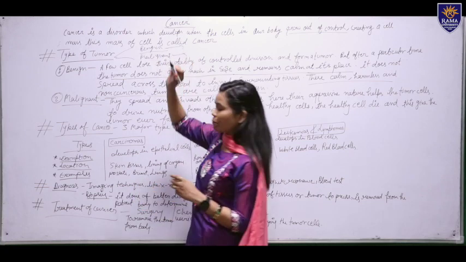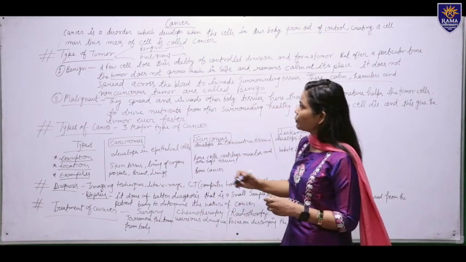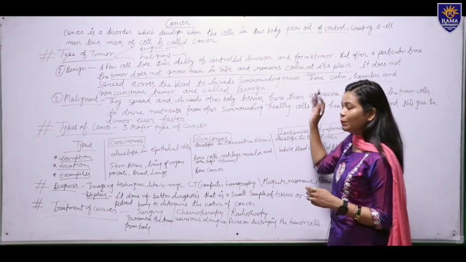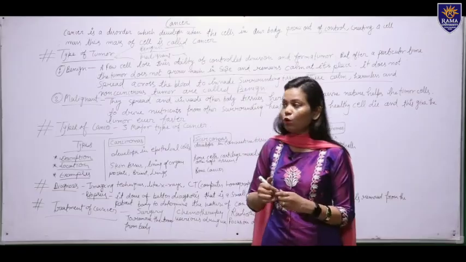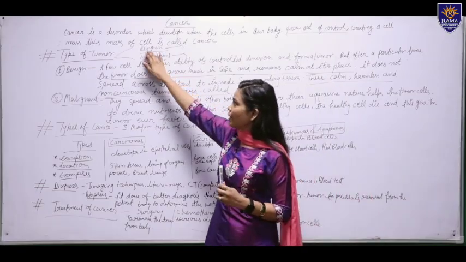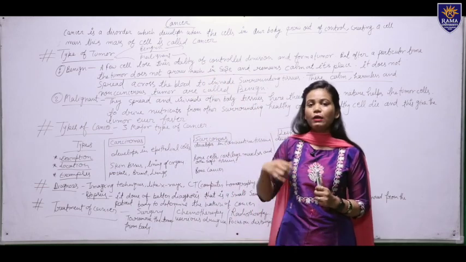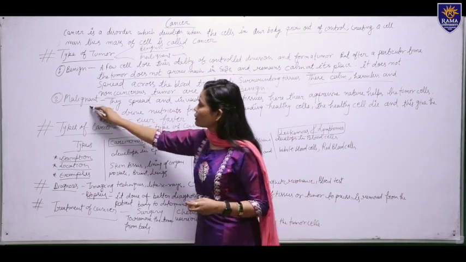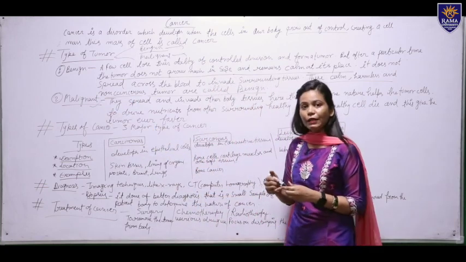In the case of a benign tumor, they do not spread and do not grow much in size, and remain calm at one place. In this case, benign tumors do not spread to other parts. On the other hand, we are talking about a malignant tumor.